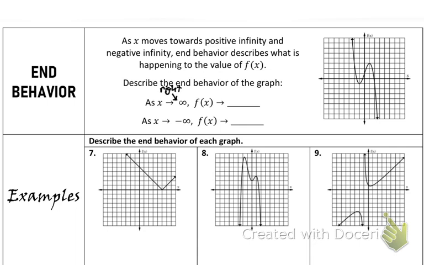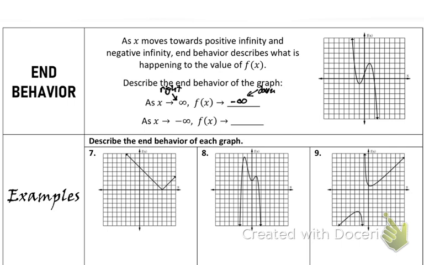So realistically, we're just saying, what happens when I go right? We go down. But what does it mean? What do our y values do if our graph is going down? They're getting really, really small. Down means my y values are approaching negative infinity. So as we go right, my graph goes down. But in order for it to go down, my y values must approach negative infinity. That means as x values get really big, my y values get really small.